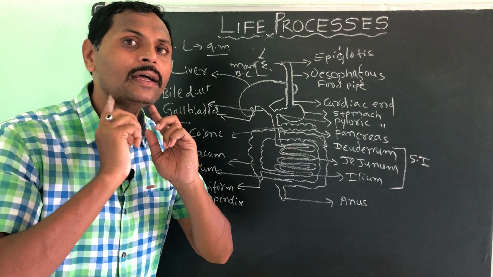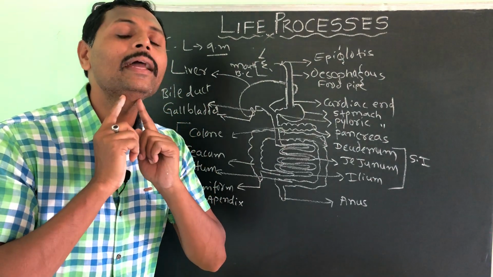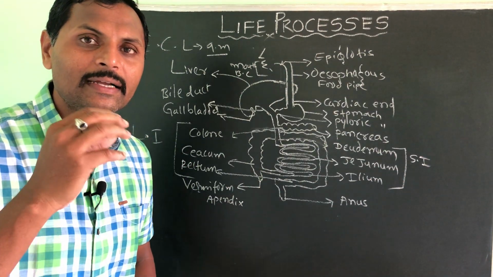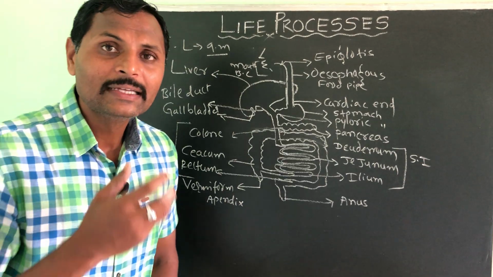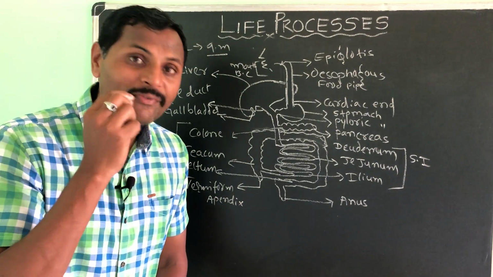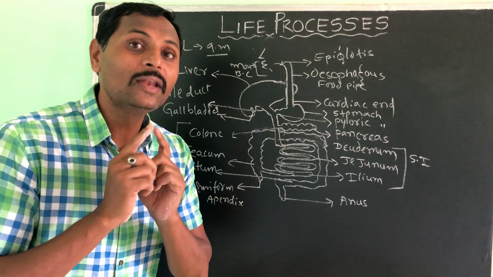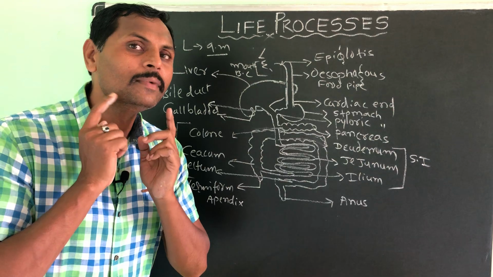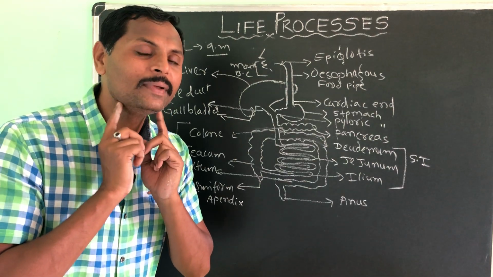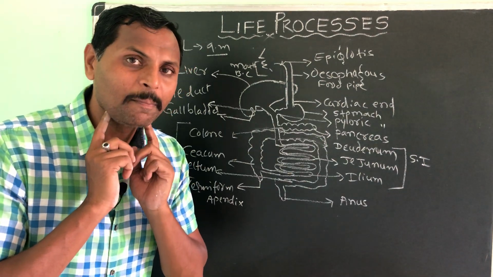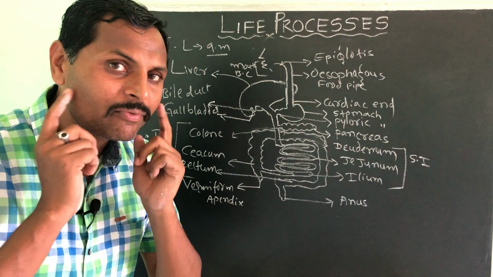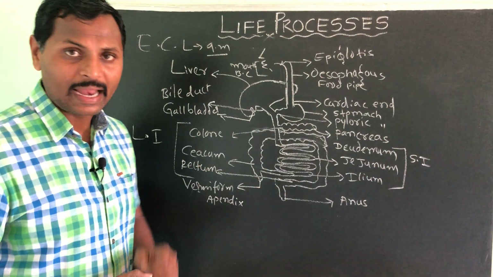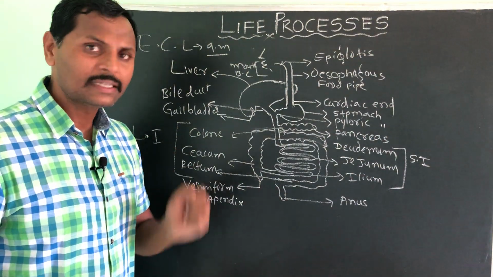Here you will find the submandibular gland, below this jaw. Below the tongue is the sublingual gland, one more pair. Lingual comes from the tongue. Totally 3 pairs of salivary glands release the saliva.